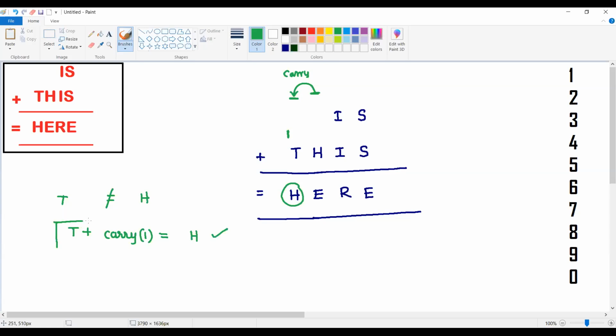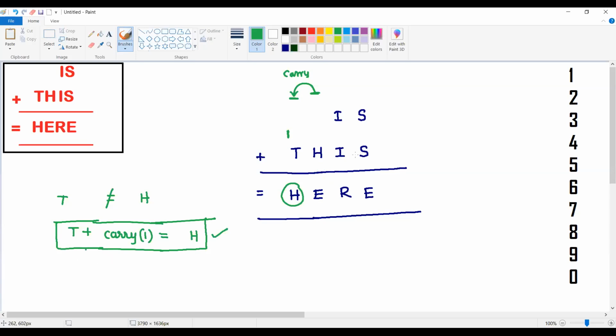So 1 plus T is equal to H. Still, I don't know what the T value and H value are. So let me look at the next point. Here also, H is not equal to E. If H is 5, E is going to be 5, but H and E should not take the same digit, right?